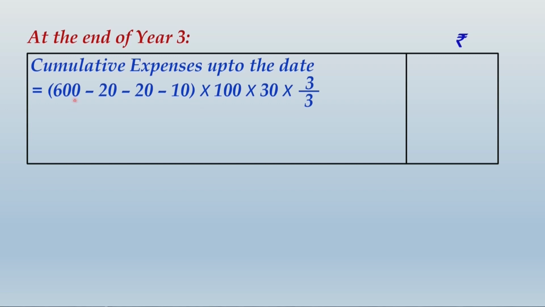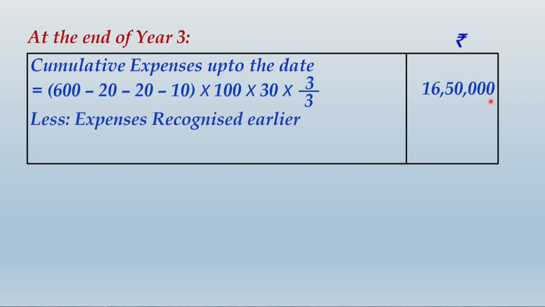Each of these 550 employees will be granted 100 shares, and the fair value of the option at the grant date was 30. So that will be the total value of the share based payment reserve. Now because this is the end of third year, by third year end the total reserve should be created. So the fraction that we are taking over here is 3 by 3, and that works out to 16,50,000. On a cumulative basis, the total amount that you have already created in that reserve is 10,64,000. That is the cumulative balance of year 1 and 2 taken together.